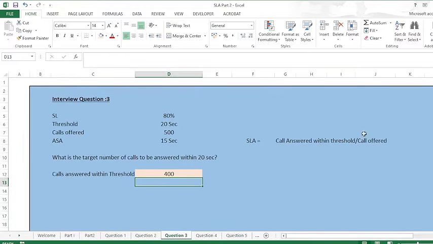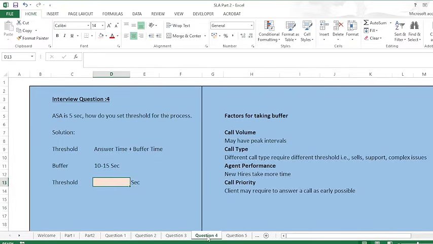So I'll have to calculate this. And so simply if I divide service level and calls offered, I'll get the calls answered within threshold, right? Here also I have not included the short abandoned calls, as the interviewer didn't mention anything about it. All right. So moving on to the next question.